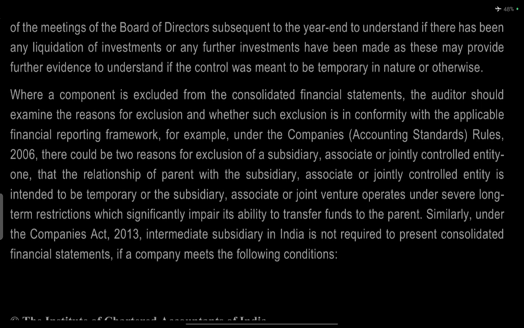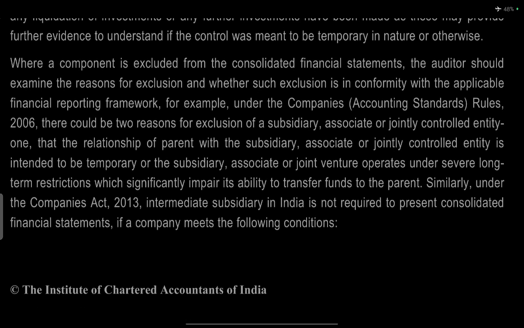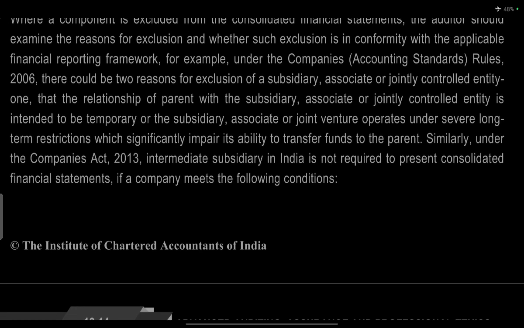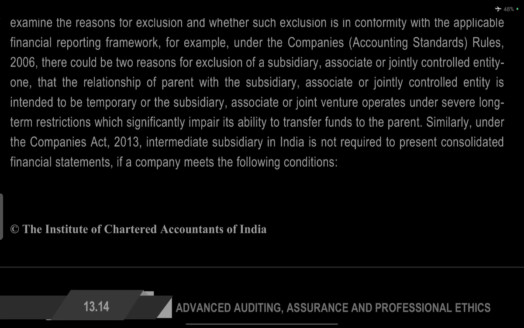Where a component is excluded from the consolidated statement, the auditor should examine the reason for the exclusion and whether such exclusion conforms with the applicable financial reporting framework. For example, under the Companies (Accounting Standards) Rules 2006, there are two reasons for exclusion of a subsidiary, associate or jointly controlled entity: control is intended to be temporary,